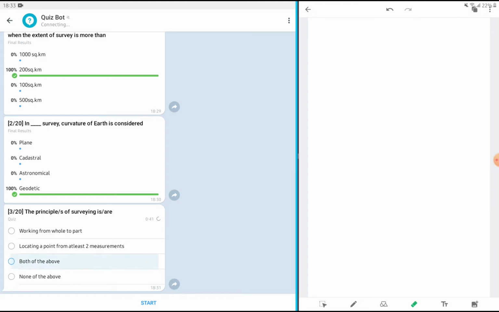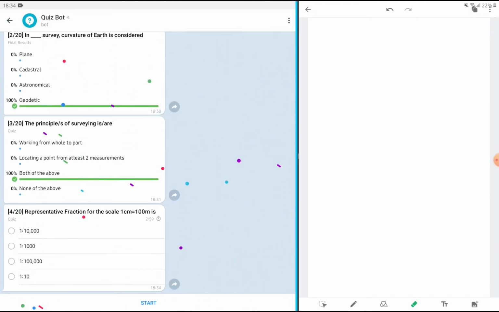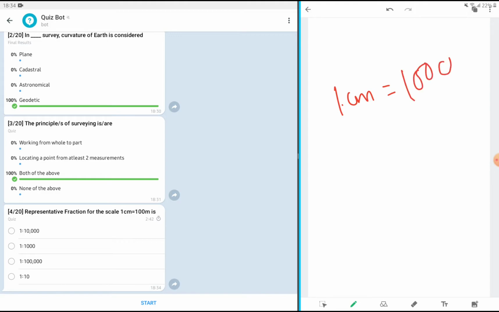Okay, so let's click both of the above. All right, then representative fraction for the scale 1 centimeter is equal to 100 meter. Okay, some engineer's scale is given which is 1 centimeter. Okay, let's take pen. 1 cm is equal to how much? 100 meter. Now what we do while converting an engineer's scale into representative fraction is, we have the numerator and denominator written in the same unit as that of the numerator, or the LHS. 1 centimeter, okay, and 100 meter is there.